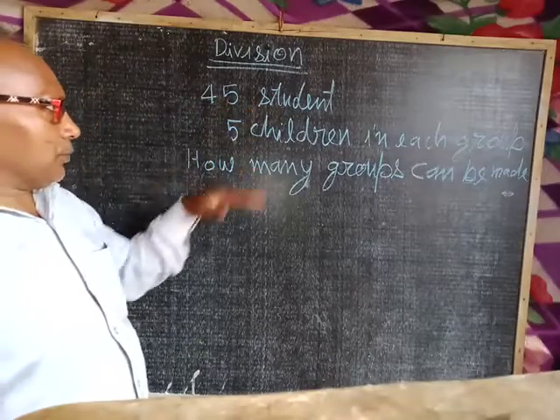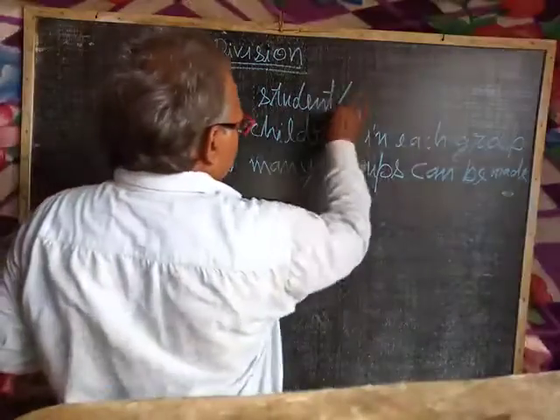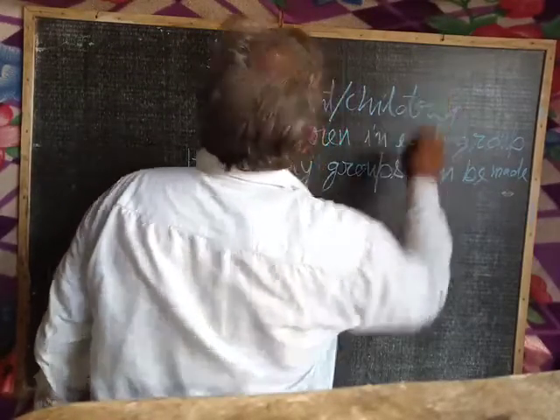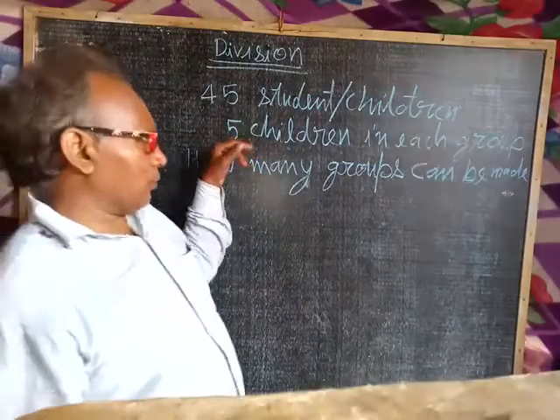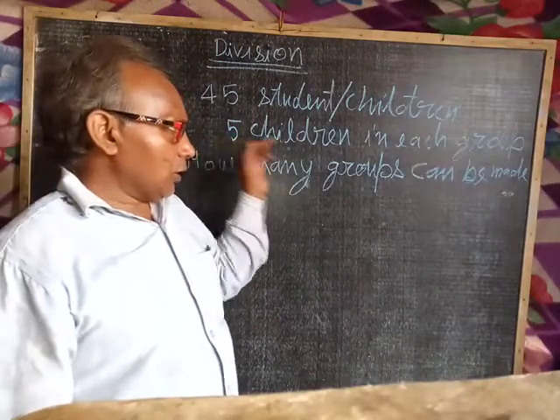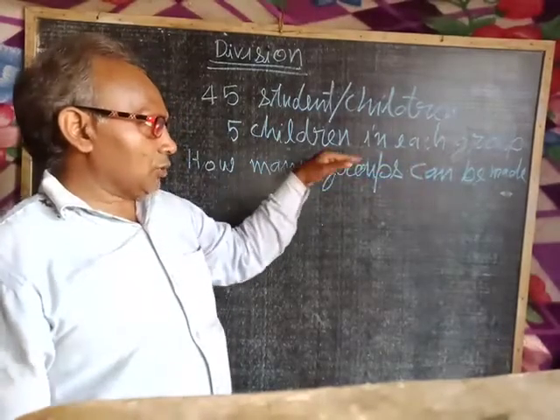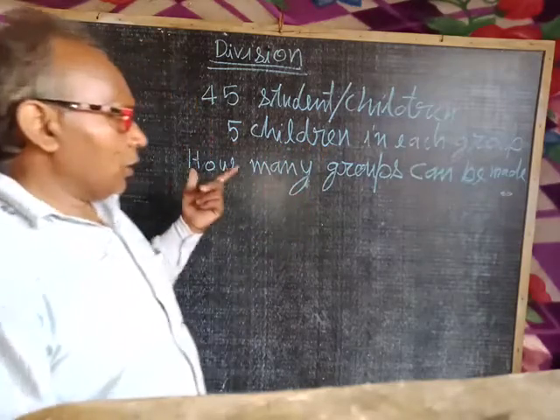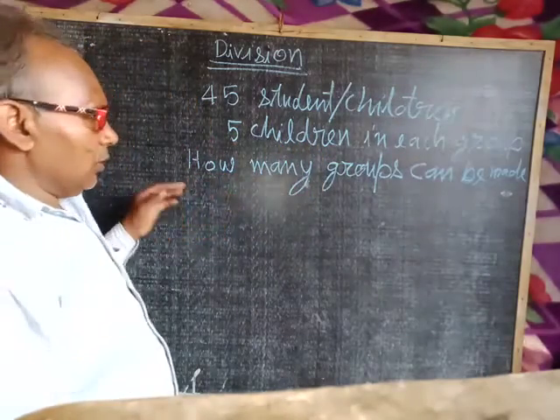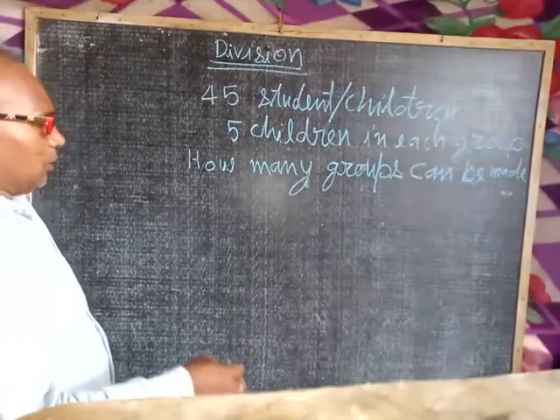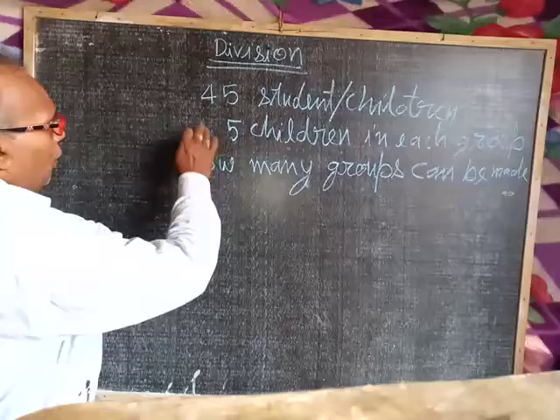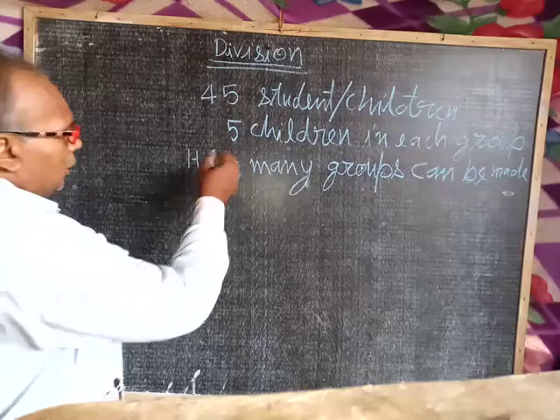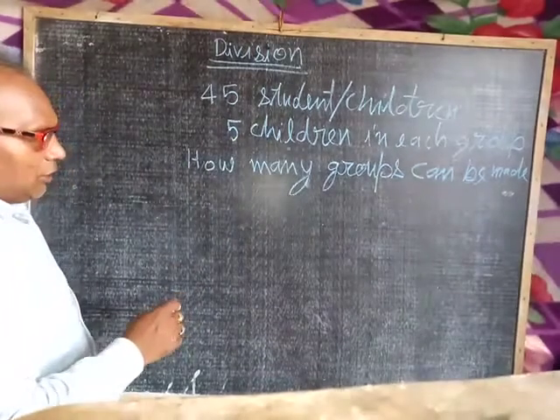There are 45 students or 45 children, and 5 children or 5 students are in one group, means in a group there are 5 children. Then how many groups can be made? For this you have to read the table of 5.